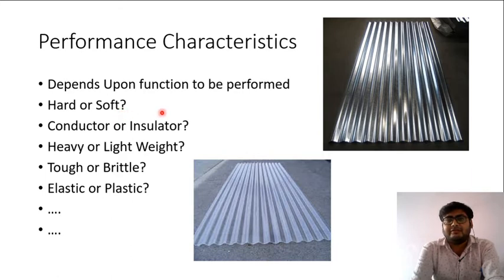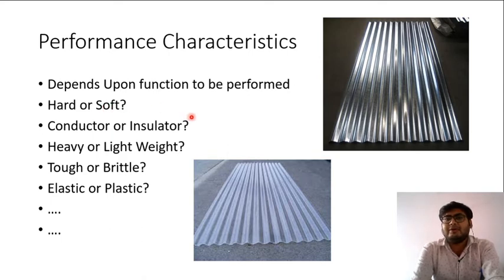For example, if you want to make a cutting tool, then the material for cutting tool should be hard. But if we are making some product which should feel good on hands, for example bike handle, then material for bike handle should be soft because it should not feel hard on our hands.